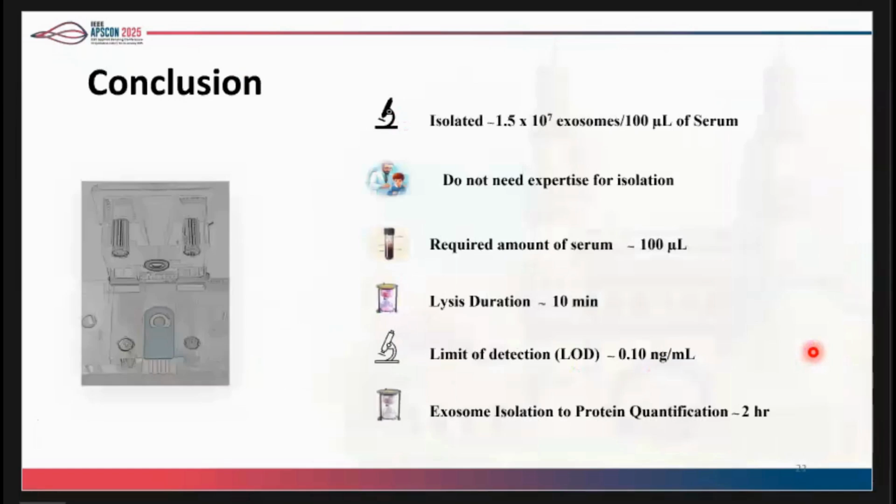The conclusion: we have successfully eliminated the need for ultracentrifugation by isolating exosomes directly on the gold surface. In this process, we avoided the use of detergent lysis, making the process simple and efficient. We isolated 10 to the power 7 exosomes in 100 microliters of human serum and lysed them in just 10 minutes. The limit of detection of this technique is 0.1 nanogram per ml. If our surface is pre-functionalized, the complete process, from exosome immobilization to quantification, can be done within 2 hours. This technique has the potential to further reduce the time, complexity, and resources for exosome analysis.